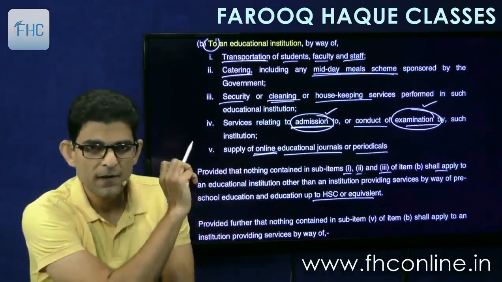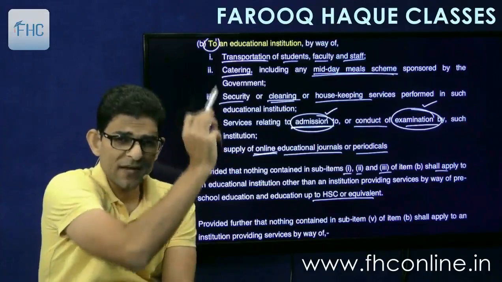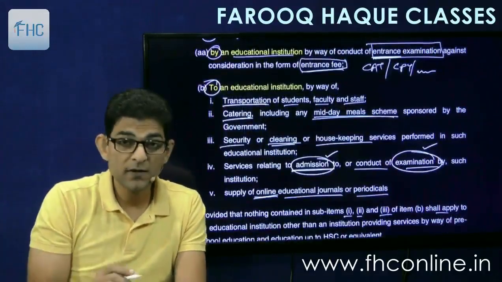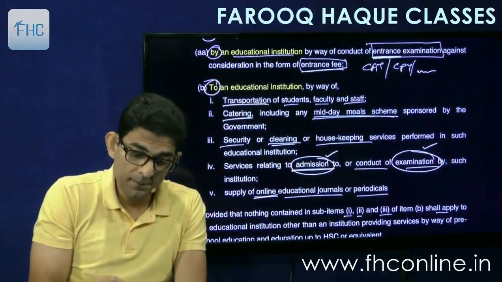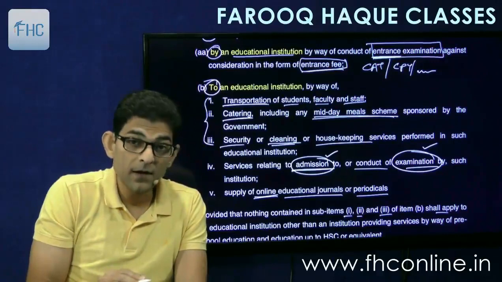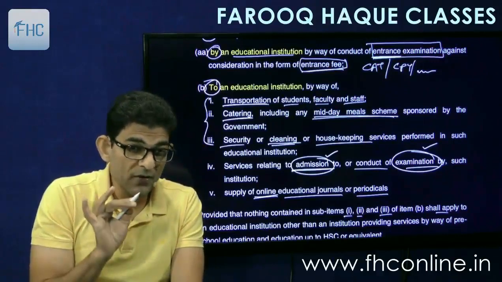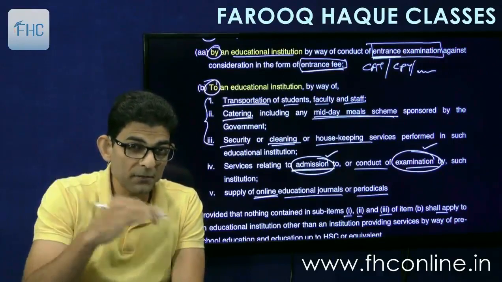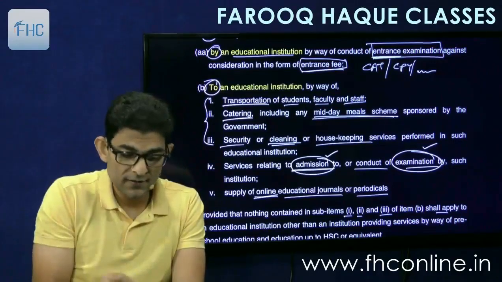What it says? That these first 3 categories that we have seen, 1, 2 and 3. Okay. These 3 are exempt only when it is provided to a school up to HSC, means nursery to HSC.